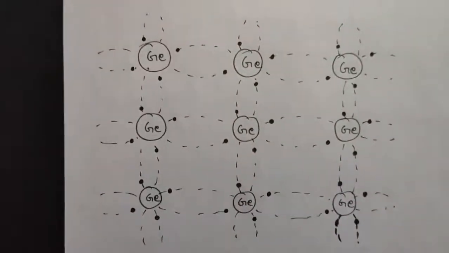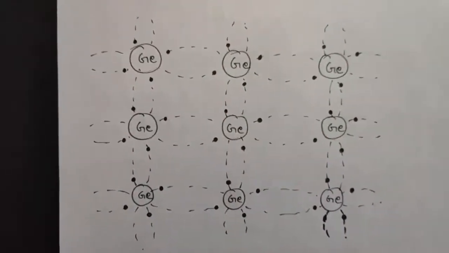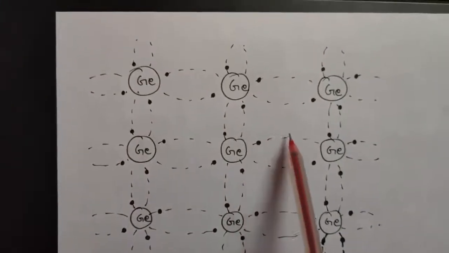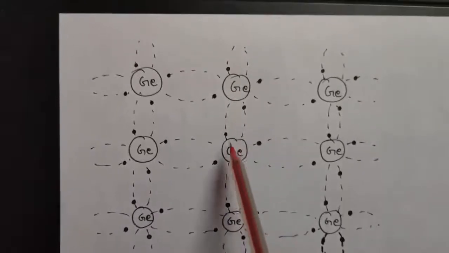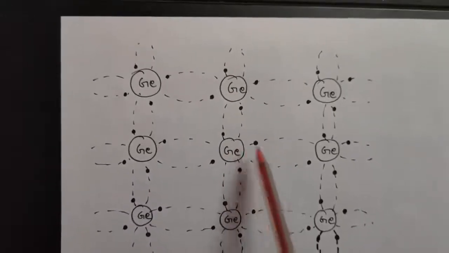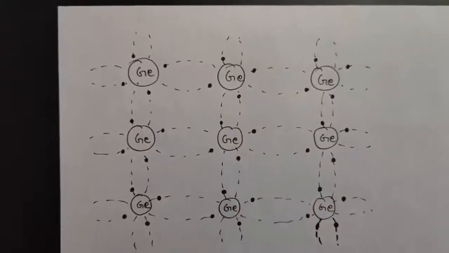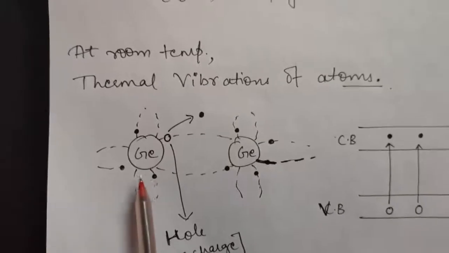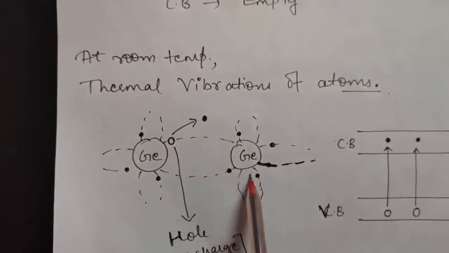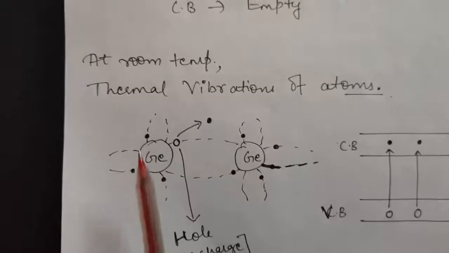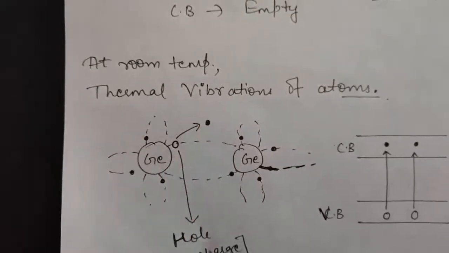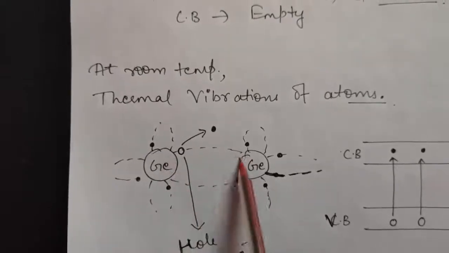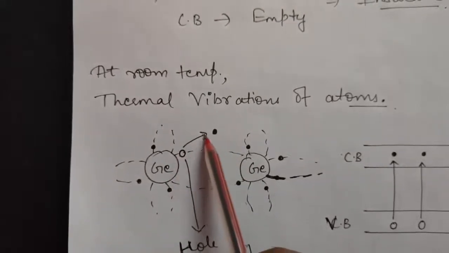Thermal vibrations of the atoms will start due to increase in temperature, due to which any one of the electrons will leave this germanium atom by breaking a covalent bond. For example, look at this diagram. I have not drawn this diagram completely again; I have just taken two germanium atoms to show you what is happening. As you come to room temperature, thermal vibrations of atoms will start, due to which this covalent bond will break and the electron will become free to move.